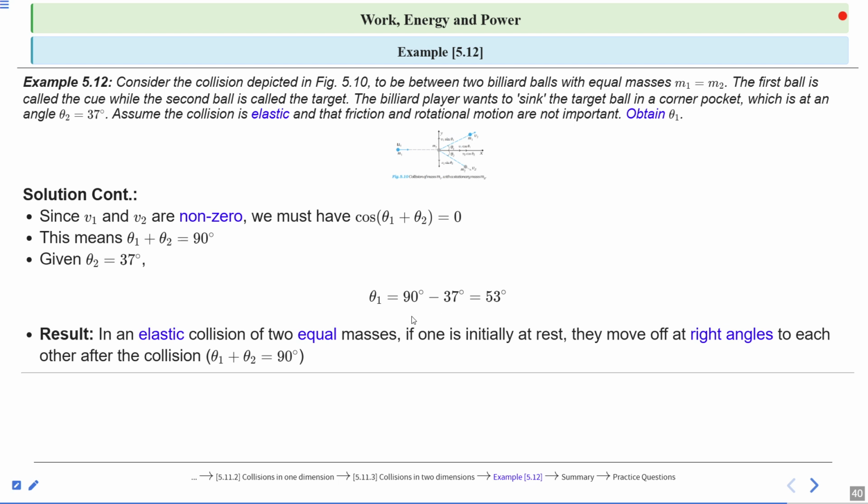The result is: in an elastic collision of two equal masses, if one is initially at rest, they move off at right angles to each other after the collision. So we can say theta 1 plus theta 2 is equal to 90 degrees, or we can say the angle between v1 and v2 is 90 degrees.